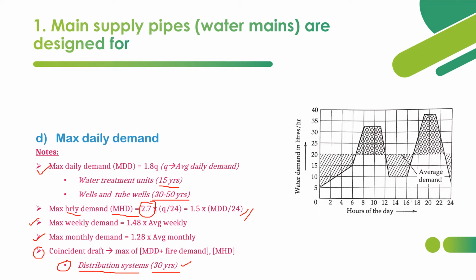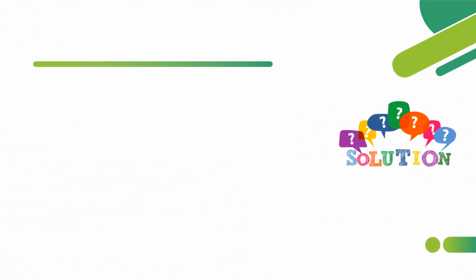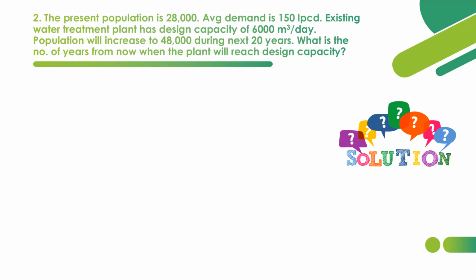Now let's move on to the second question. The present population of a city is 28,000. Average demand is 150 LPCD, that is liters per capita per day. So this many liters per capita per day is the demand for that city. The existing water treatment plant has a design capacity of around 6,000 meter cube per day.